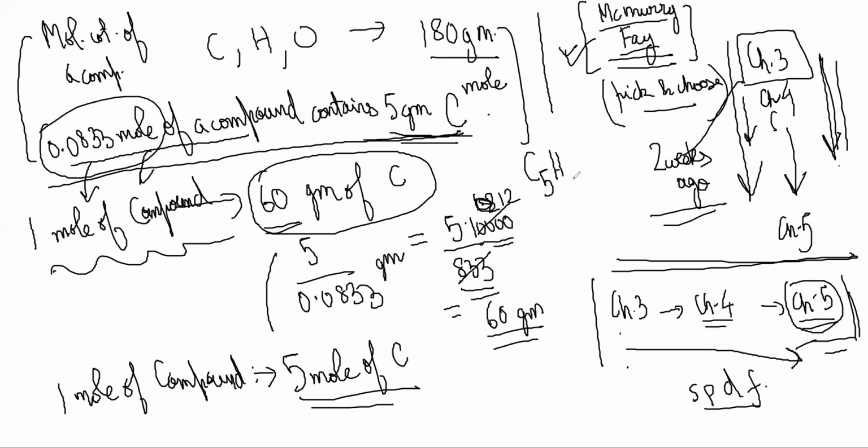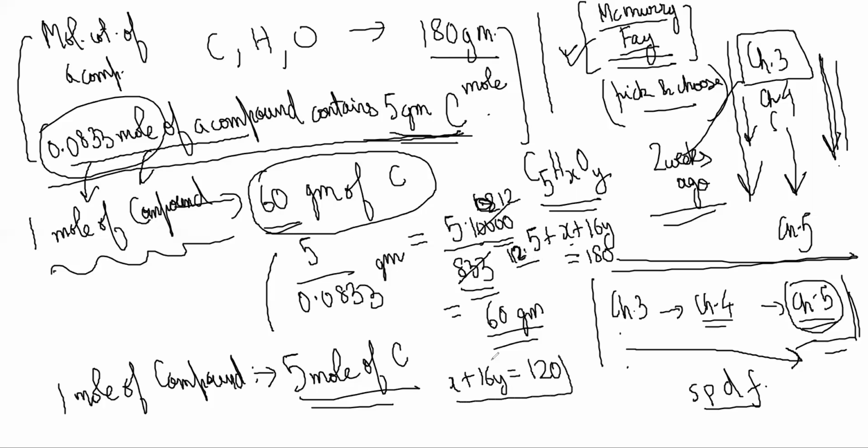Wait, the question says empirical, and then it's cancelled and written molecular formula. One thing for sure we know, it is C5. So it's C5 HXOY. So 5 into 12, that's 60, plus X plus 16Y is equal to 180, no? So it should be X plus 16Y is equal to 120, right? So now what we can do is check some values.